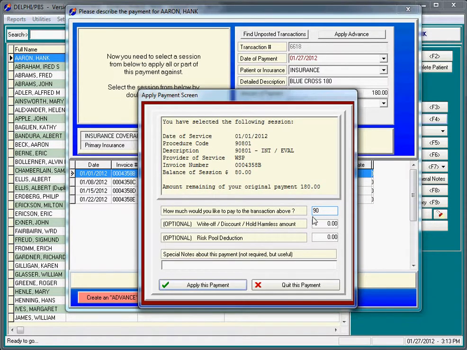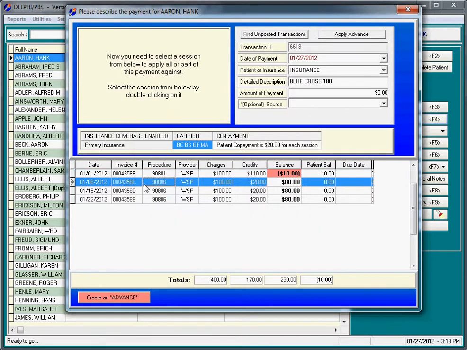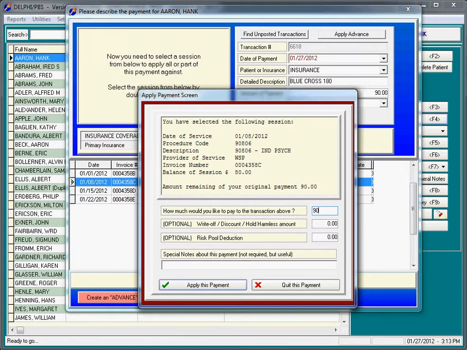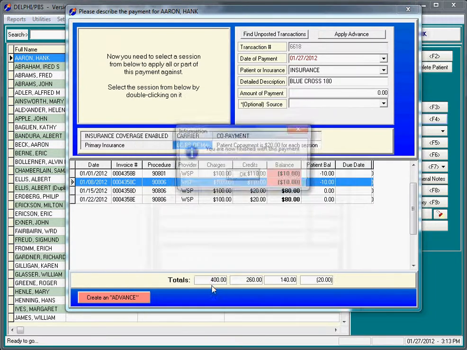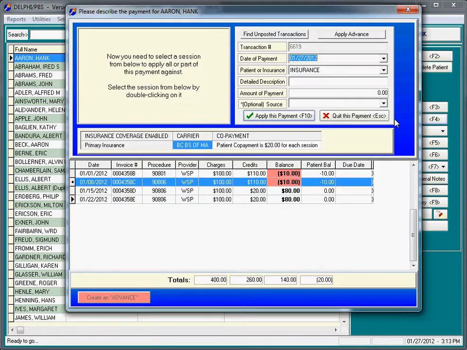And in reality, what we've really discovered is that Hank's copay really should have been $10 a session, but we're going to pay $90 against this session, apply that payment, and I'm going to double click on the session on the 8th and pay another $90 against that session. And we're now finished with this. Now, a quick peek at the payment screen, we're showing in red that Delphi doesn't like what you've done here. You have had a $100 charge, yet you've applied $110 in credits.